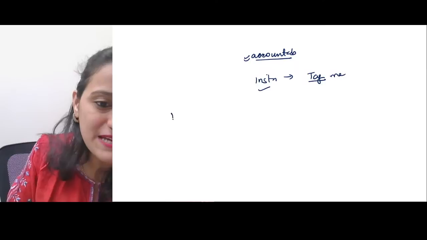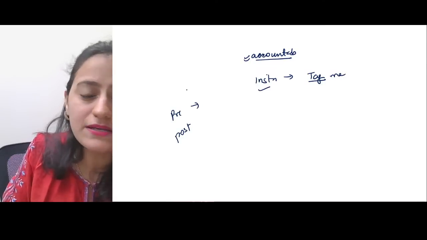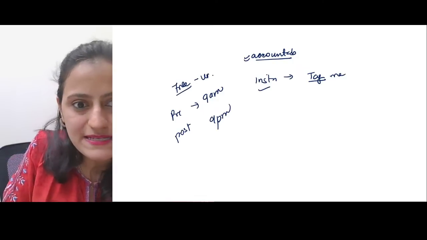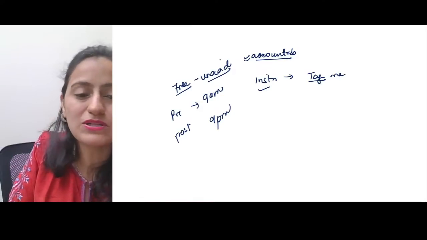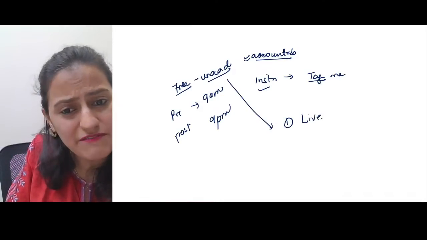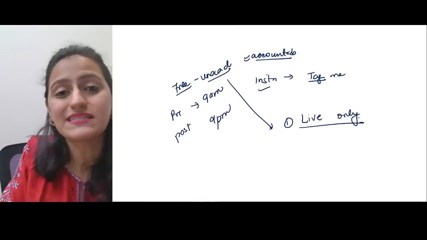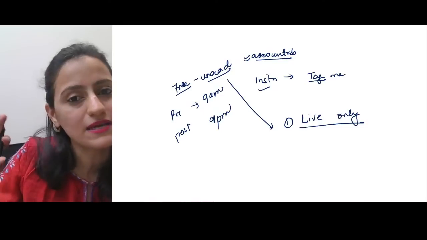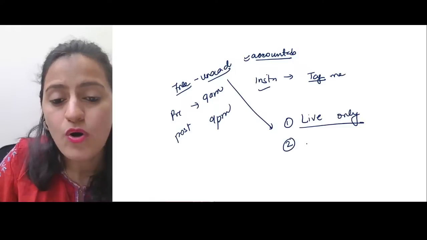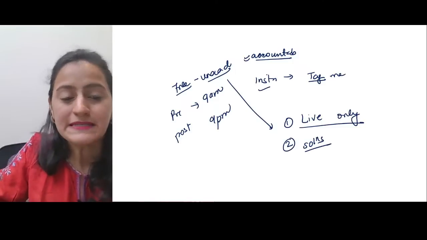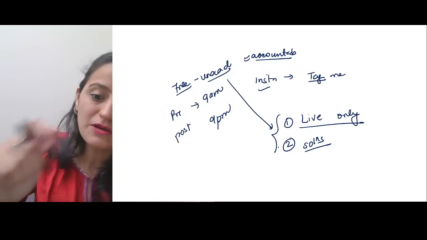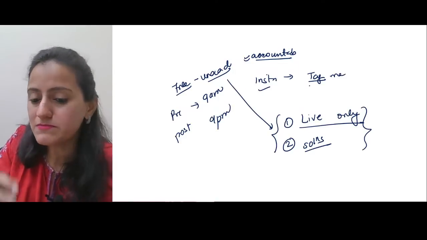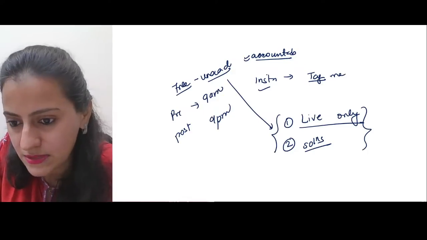The pre-test and the post-test would happen daily at 9 a.m. and 9 p.m. These are going to be free tests. I'll be sharing the link, and these will happen on the Unacademy platform. A word of caution, everyone: this is going to be a live only test. You cannot give the test once the time is over. 9 a.m. means it stays at 9 a.m.; you won't be able to give it at 9:30 a.m. Also, the solutions will not be available later on. I believe this is best because you have to do it and finish it right then. So please make sure that you are there at 9 a.m. and 9 p.m., because it's a live only test. Okay?